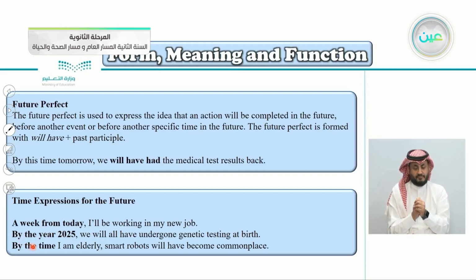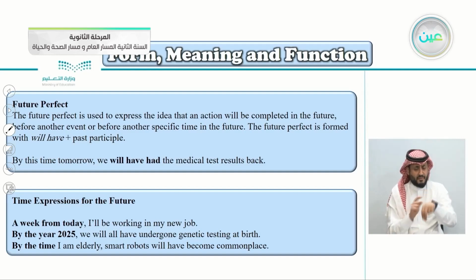By the time, you say by the time, and just say what time you are talking about. For example here, by the time I'm elderly, it means when I'm old in the future. By the time I'm elderly, smart robots will have become commonplace. Smart robots will have become commonplace. So these are time expressions.